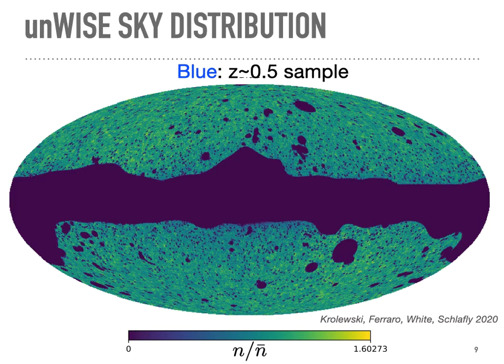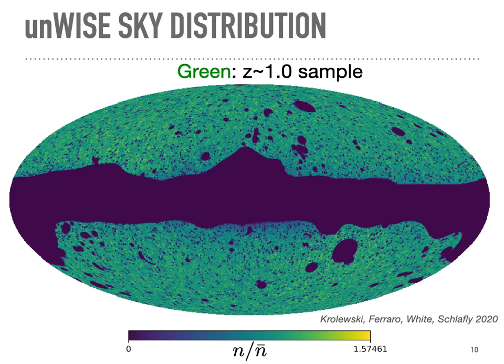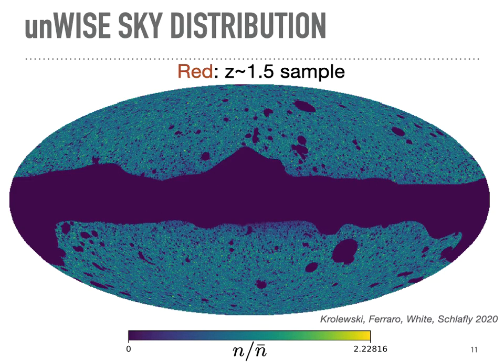Here I'll just show you the maps that we've made. Here's the blue sample. You can see things look quite clean. Of course, take note of the fact that we have both hemispheres, since this is coming from an all-sky satellite survey. And here's the green sample at redshift 1, and then the red sample at redshift 1.5.